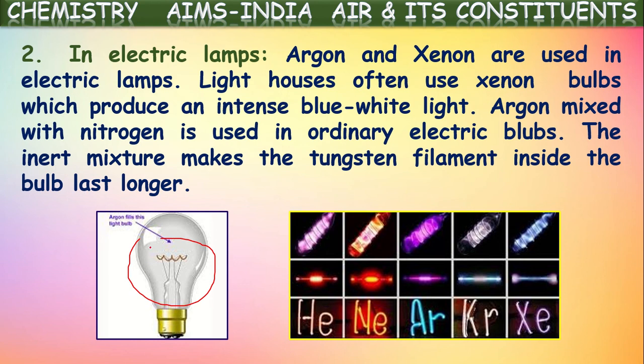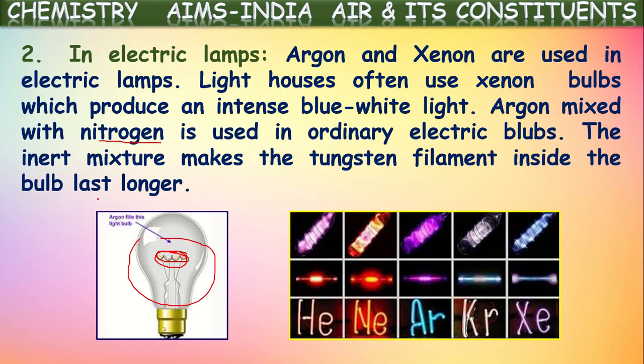What happens? If you use normal air in this, when electricity is passed, this filament will become red. It will become very hot. In that condition, it may react with the air present inside the bulb and it might rust immediately. It may be spoiled in a few days itself. That is why, instead of filling this bulb with normal gases, they fill it with inert gases like nitrogen and argon. They won't react with the tungsten, so the bulb will last longer. Okay, that's the use of argon gas.